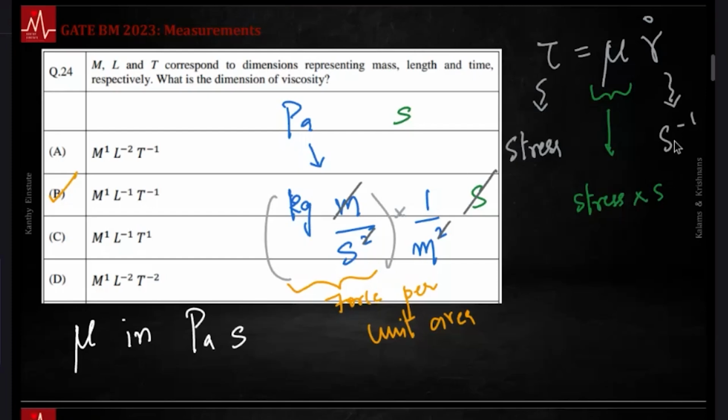The second and second inverse will get cancelled. You can also infer, notice I got that Pascal inverse over here, stresses in Pascals. Force per unit area. Even if I couldn't recall this, I could get it from the definition. But as I said, here you are expected to do a little more recalling: what is stress, what is strain rate and all that.